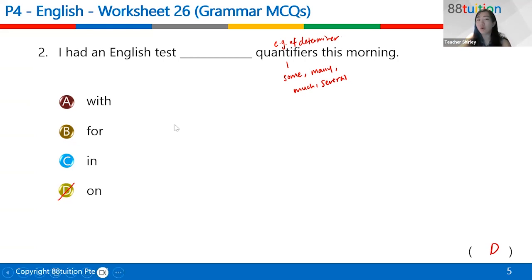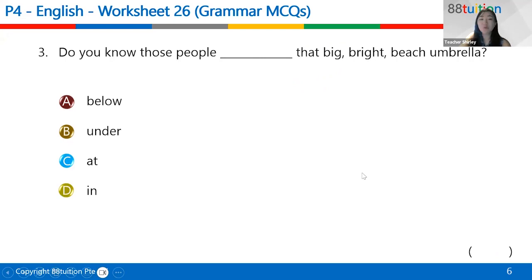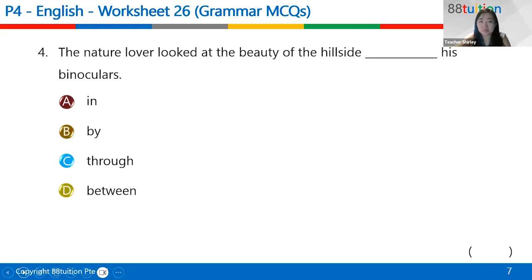Okay, next one. Do you know those people under that big bright beach umbrella? B. Yes. Under the umbrella. So this is the preposition that we use, right? Under. We don't really say below the umbrella, right? It depends on the object that you're referring to. So it's under the umbrella. Definitely not at and in the umbrella. It just doesn't sound right.